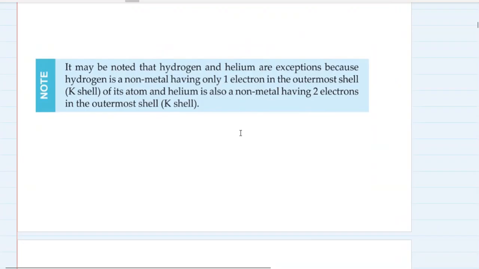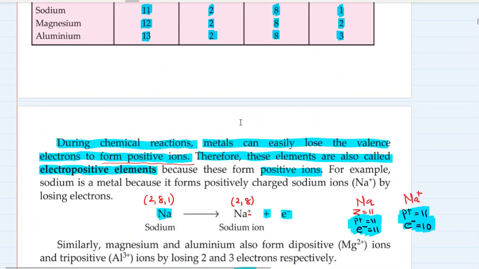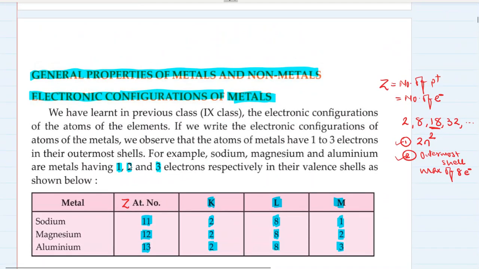It may be noted that hydrogen and helium are exceptions. Hydrogen is a non-metal having only one electron in its outermost shell, the K shell. And helium is also a non-metal having only two electrons in its outermost shell, the K shell. So I just told you that all the metals have got one, two, or three electrons in their outermost shell. You remember?